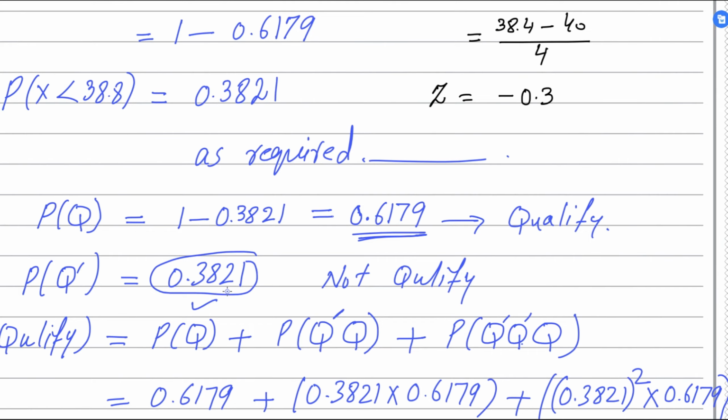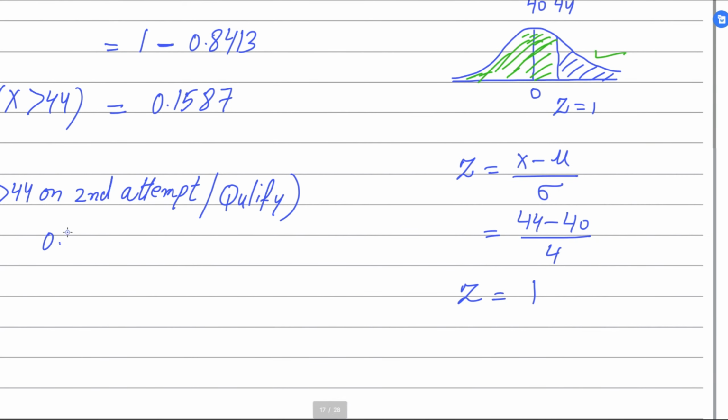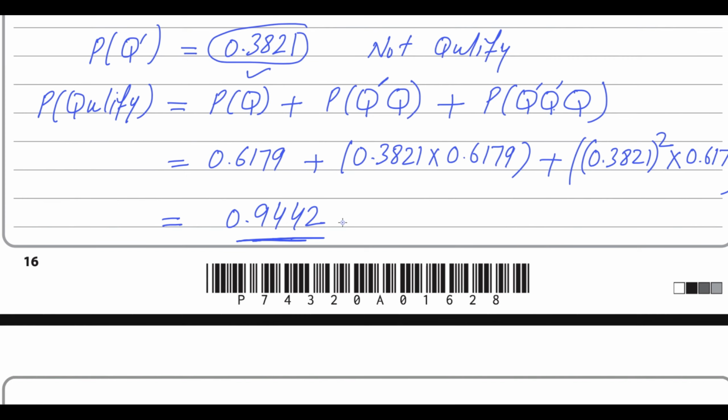The not qualifying probability is 0.3821, which will be multiplied by the probability on the second throw. He qualified because he threw more than 44, and that probability is 0.1587. Divide by the probability of qualifying, which is 0.9442.